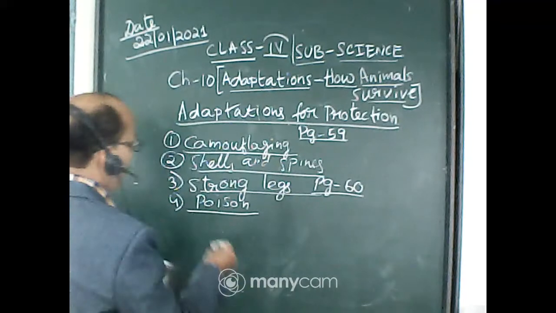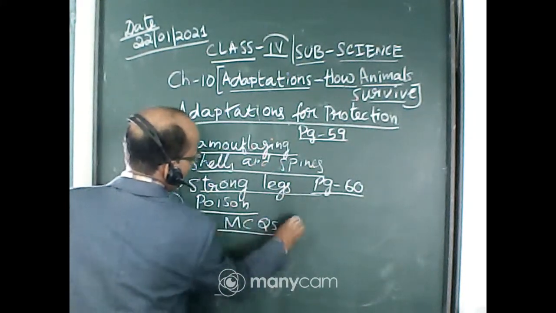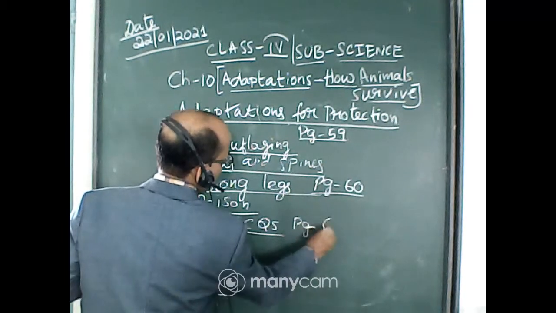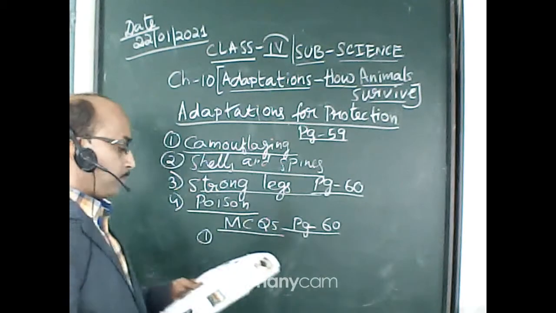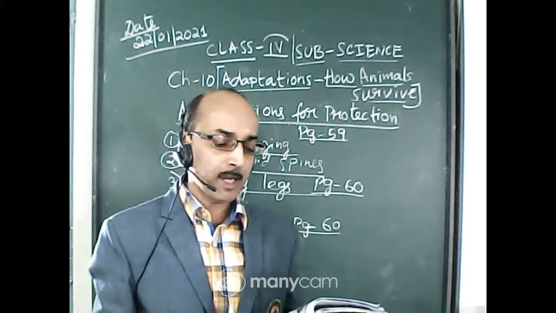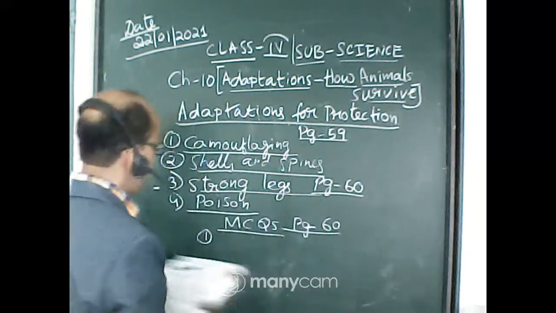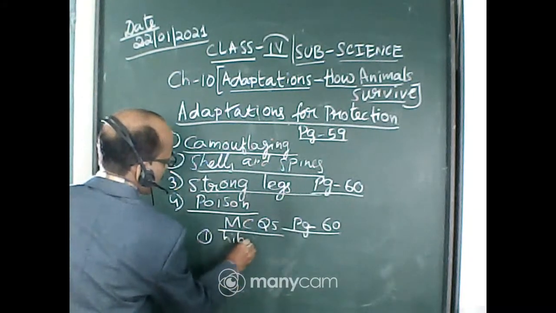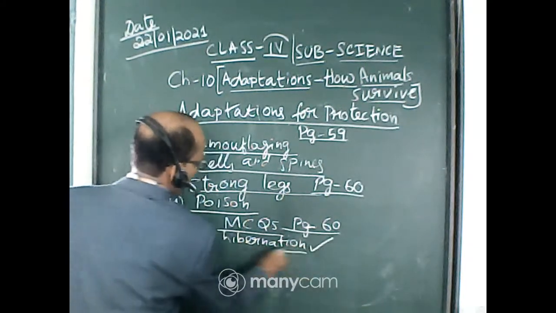Okay, now there is one MCQ. We'll do that one. This is on the same page, page number 60. Number 1, MCQ. Deep sleep of some animals during winter is called: estivation, hibernation, migration. It is hibernation. Tick mark hibernation.